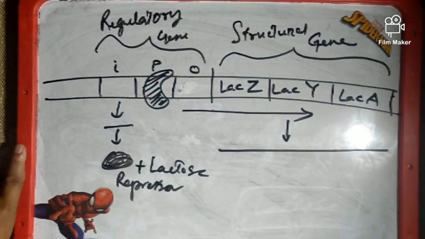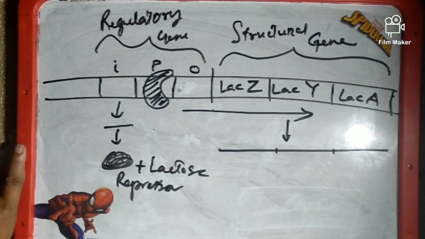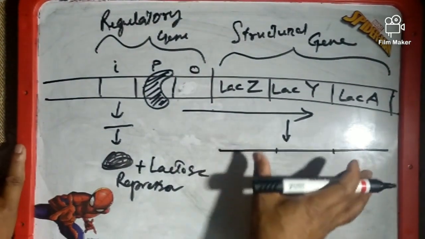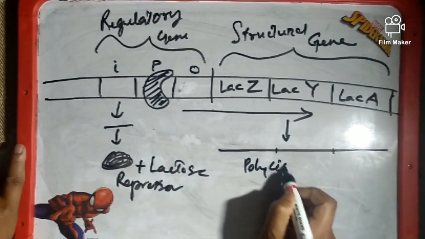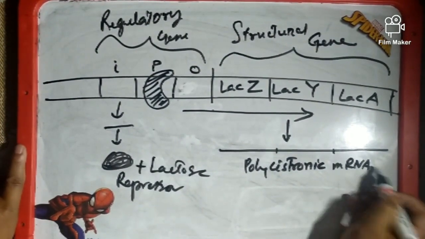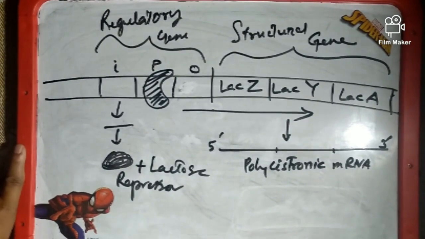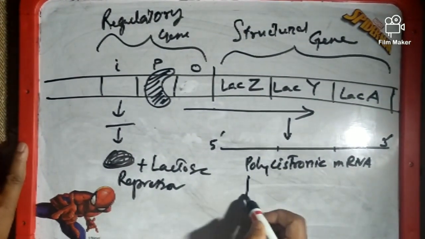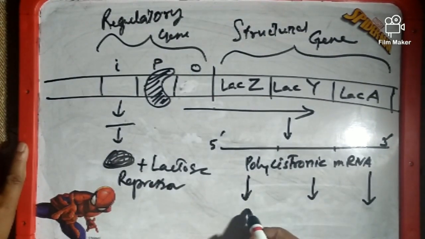This mRNA molecule has the sequence of these three genes, Lac Z, Lac Y, and Lac A. This type of RNA molecule carrying the sequence of more than one gene is known as polycistronic mRNA, 5 prime, 3 prime. From this polycistronic mRNA, the three enzymes will be translated separately.